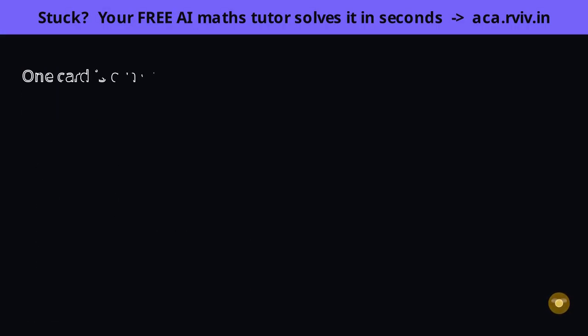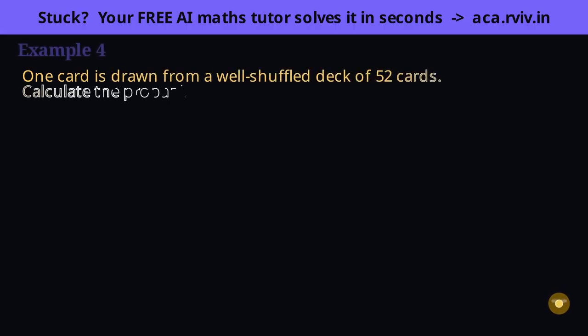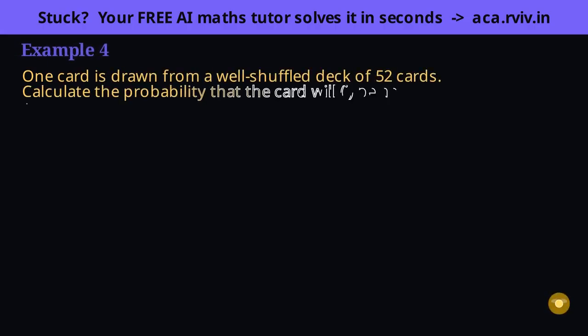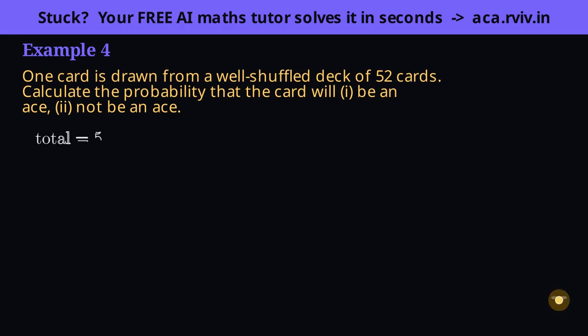A full deck of 52, and our first real taste of the complement shortcut. Solve part 2 the long way, then watch it fall out in one line. Why does "well shuffled" appear in the problem? Because shuffling scrambles any order, so no card is more likely to be on top than another, all 52 are equally likely. That's a green light to count, and the total is 52.